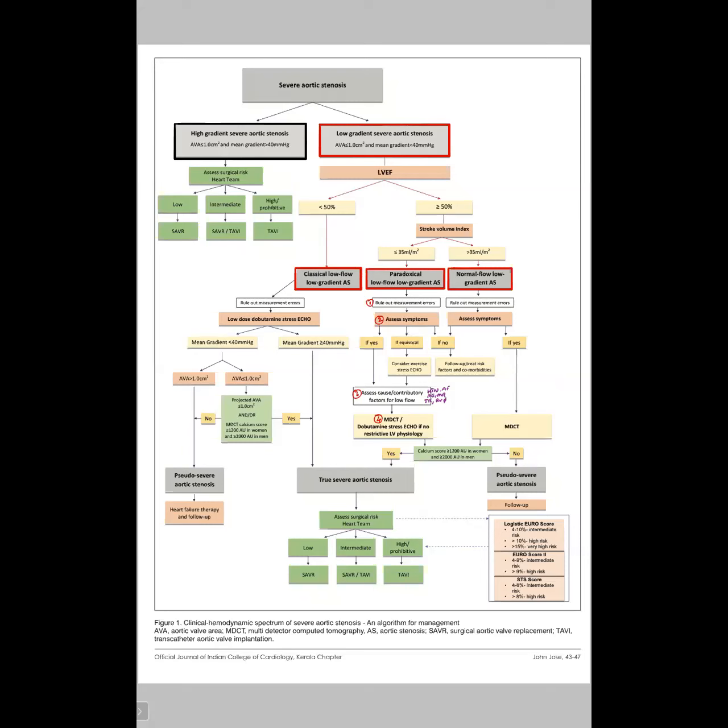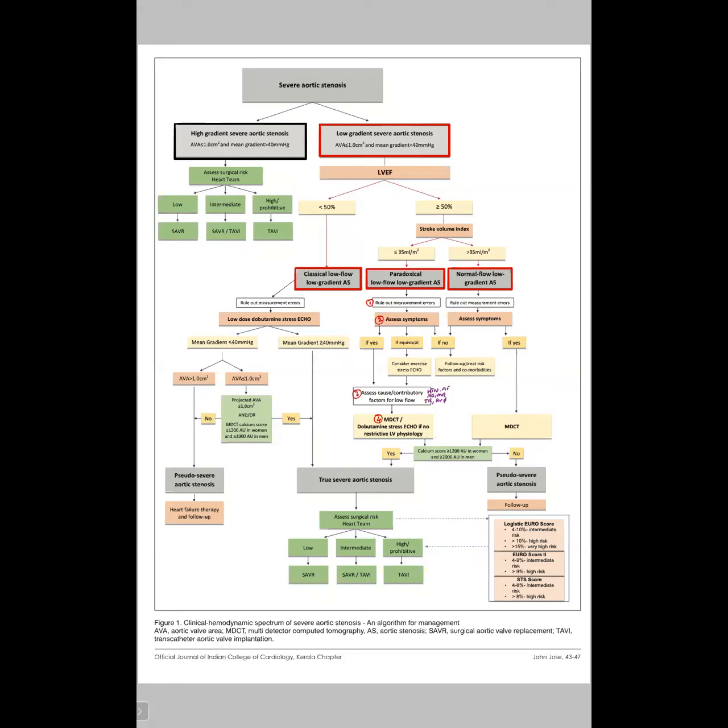So you should first rule out measurement errors, and next you should assess the symptoms. If symptoms are there, then mostly they are because of severe AS. If symptoms are equivocal, then you can perform exercise or stress echo, especially if there is no restrictive physiology. If there are no symptoms, then you can follow up the patients. The third step is to assess the contributory factors causing the reduction in the gradient, though they have a reduced aortic valve area.